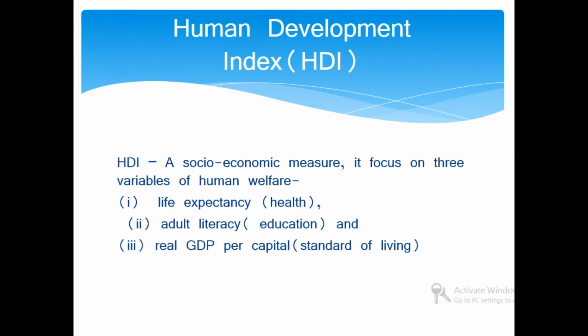HDI is a socio-economic measure. It focuses on three variables of human welfare: life expectancy, which is related to health facilities; adult education literacy, which is related to education; and real GDP per capita, which is related to standards of living.